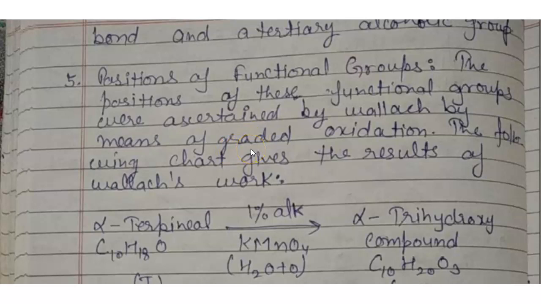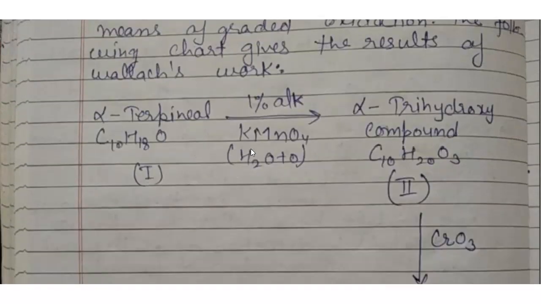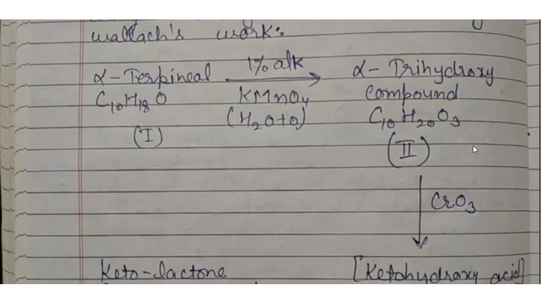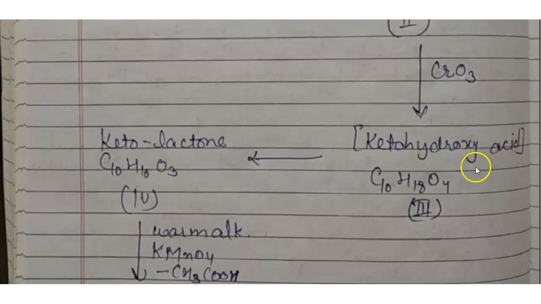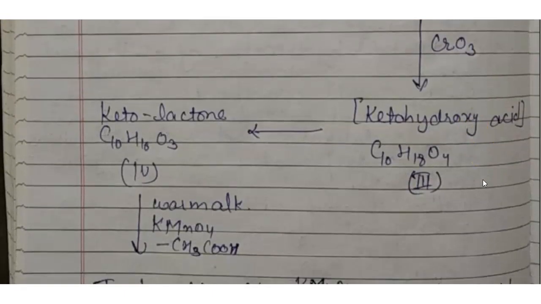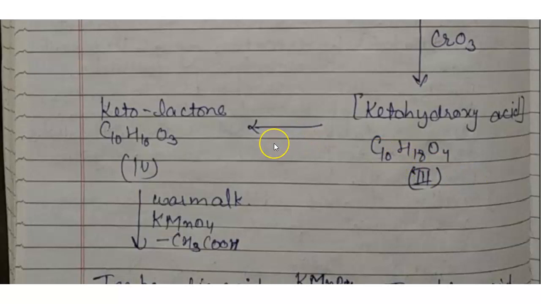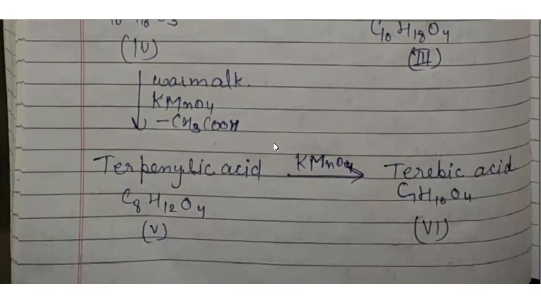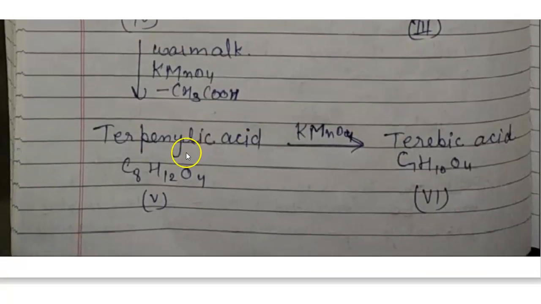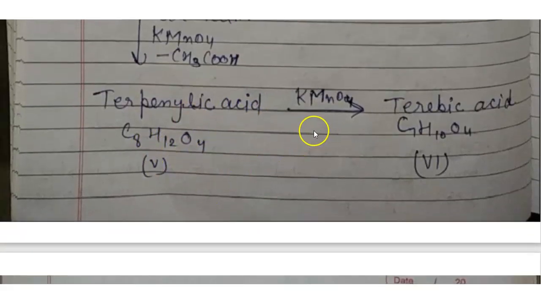The following chart gives the result of Wallach's work: alpha terpineol with 1% KMnO4 gives the trihydroxy compound C10H20O3; with CrO3 it forms a ketohydroxy acid, C10H18O4; next is the ketolactone, C10H16O3; and with the reaction of KMnO4 and acetic acid it forms terpenylic acid, C8H12O4. Next, with KMnO4 it forms terebic acid,